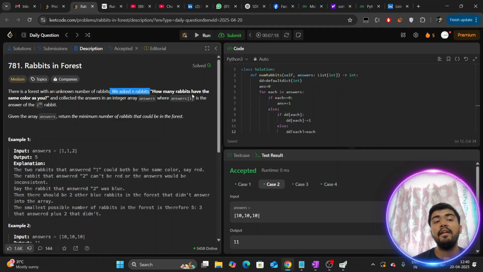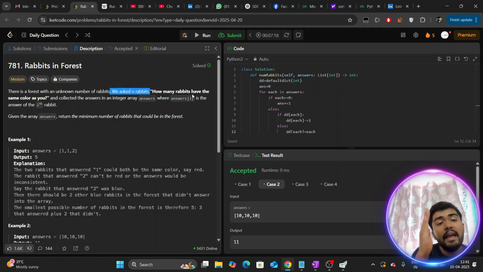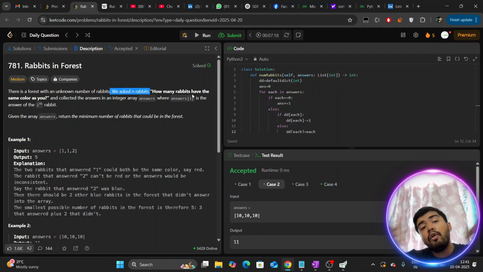So there can be an unknown number of rabbits in the forest, but we can ask any rabbit how many other rabbits have the same color as you. Please take note that this excludes himself or herself. So let's suppose there are five rabbits of color red, and we ask any arbitrary red rabbit how many rabbits have the same color as you. This rabbit is going to tell us 4, because excluding him there are 4 more red rabbits.